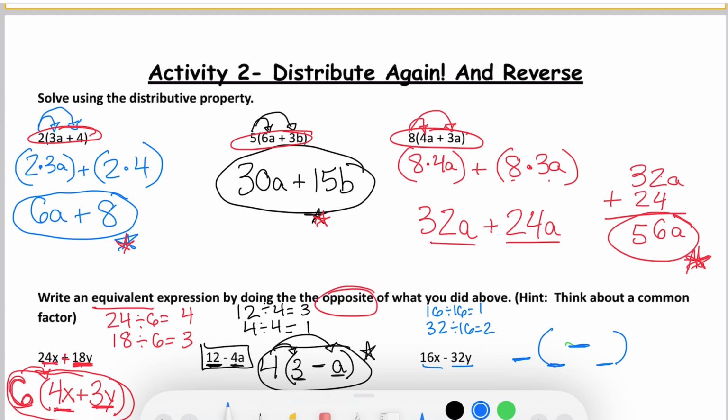So I'm going to pull out 16. So 16 is going to be on the outside of my parentheses. And I think 16 times what will give me 16x. And I know 16 times x gives me 16x, so my first term would be x. I have my subtraction sign. Then I have to think 16 times what gives me 32y. So I know 16 times 2 gives me 32, and 16 times 2y would give me 32y. So this would be my reversing of the distributive property.